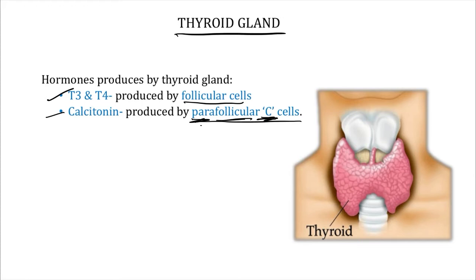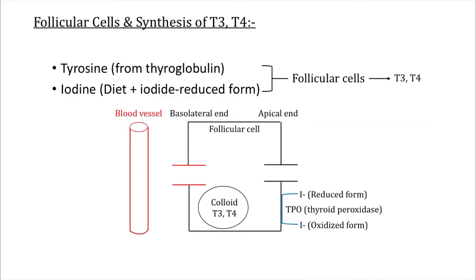So thyroid gland produces two groups of hormone. First is thyroid hormone T3 and T4 which is produced by the follicular cells, and the second one is calcitonin which is produced by the parafollicular C cells. So with this important note, now we will talk about the follicular cells and synthesis of thyroid hormone T3 and T4. So we require two components for the synthesis of thyroid hormone. What are those two components, sir? The first one is our tyrosine amino acid.